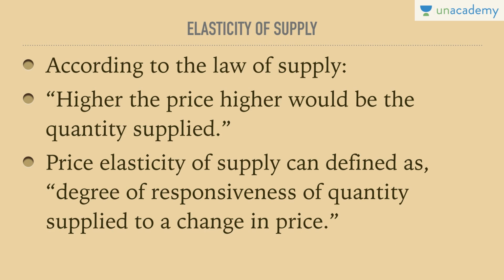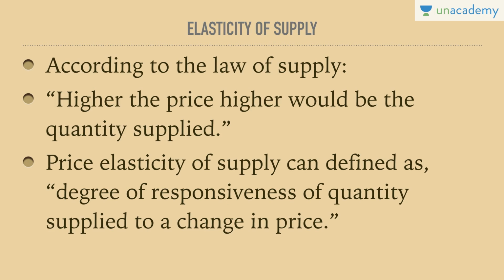So it simply means how much change in price would lead to how much change in quantity supplied. Let's say the price increases from rupees 10 to rupees 12. At 10 rupees I was producing 100 units. At 12 rupees I would like to produce 120 units or maybe 140 units. If I produce 140 units at 12 rupees, it says that my quantity supplied has changed due to a change in price.